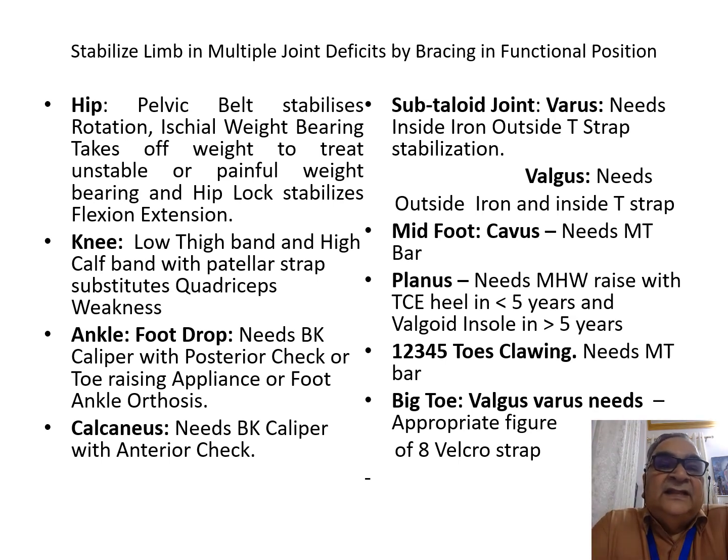So if there are multiple joint defects or multiple deformities, after correcting the contractures, you can give a brace. In the hip, the pelvic belt stabilizes the rotation and the ischial weight bearing can take off the weight to treat an unstable or painful weight bearing in the hip. The hip lock will stabilize the hip in flexion and extension. In the knee, a low thigh band and a high calf band with patellar strap will provide a 3-point fixation and will substitute for quadriceps weakness and prevent buckling.